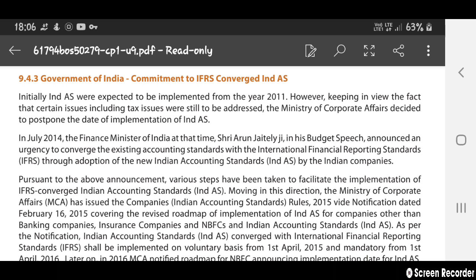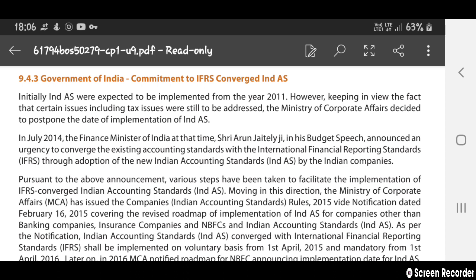Arun Jaitley said that the Indian accounting standards will converge with IFRS through adoption, by making new Indian Accounting Standards for Indian companies with the help of Indian companies also.